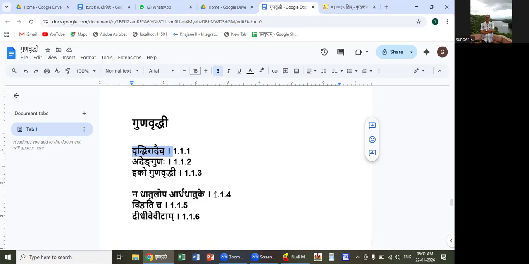Na Datalopa Ardhadatuke: if an Ardhadatuka Pratyaya causes the deletion of a portion of a Dhatu, then the same Pratyaya cannot cause the Guna or Ruddhi on the remaining portion of the Dhatu. By Kniticha, if a Pratyaya is Kit, Git or Nit, it cannot cause Guna or Ruddhi. And there will not be Guna or Ruddhi of Didi, Vevi Dhatus and the It Agama.